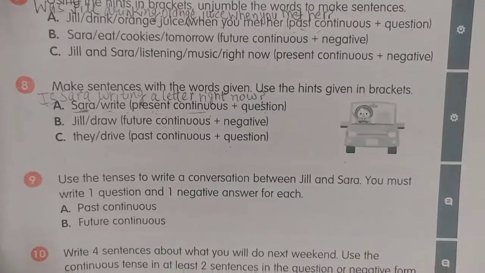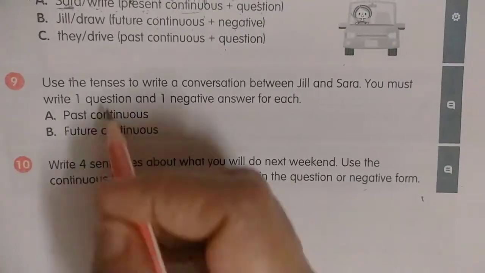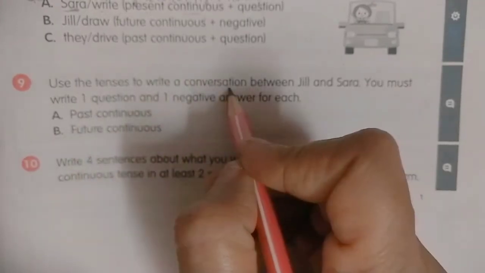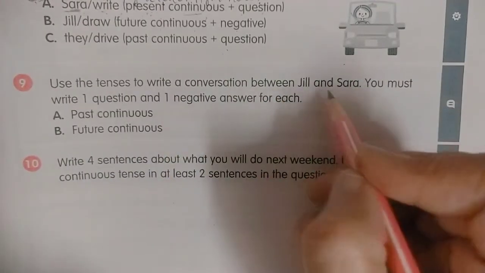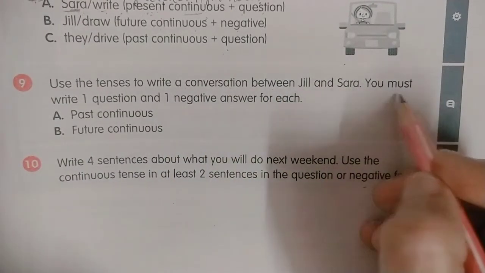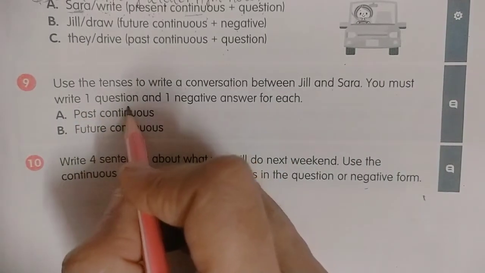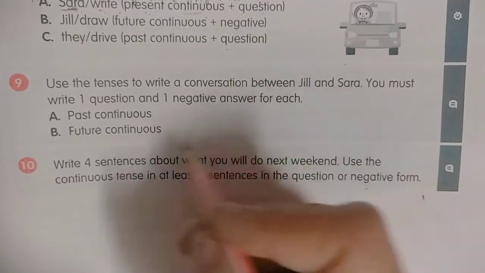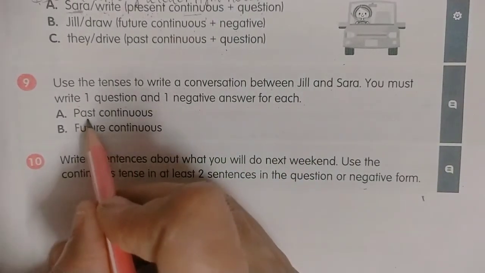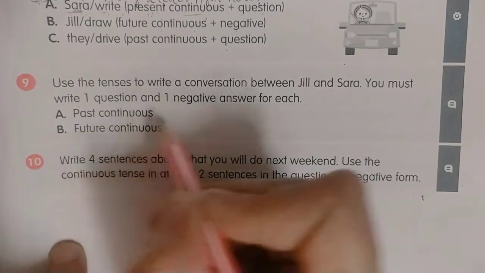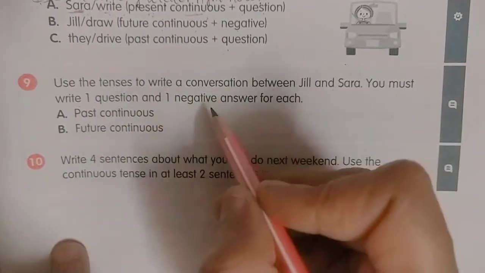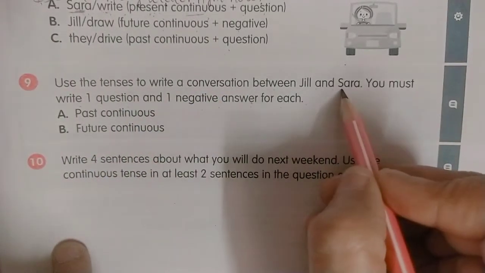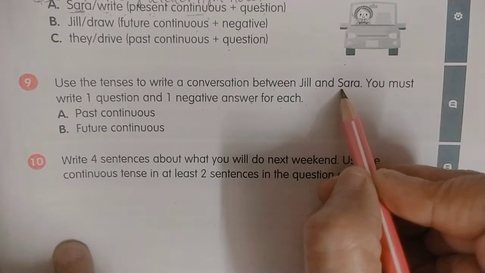Okay, now coming to the question number 9. Use the tenses to write a conversation between Jill and Sara. You must write one question and one negative answer for each. Students, you have to use past continuous tense first and then make one question and one negative answer as a conversation between Jill and Sara.